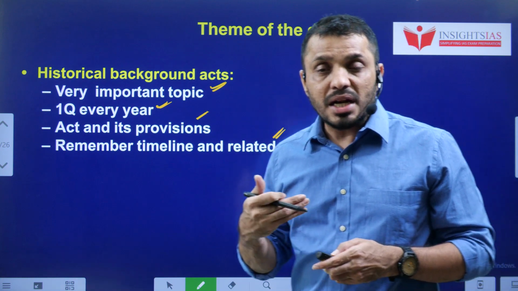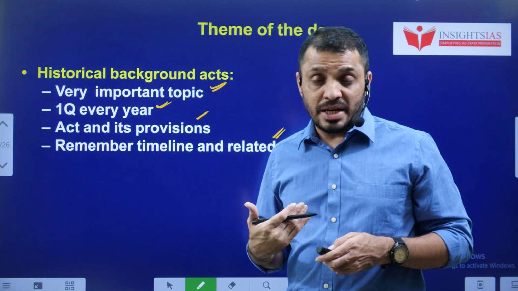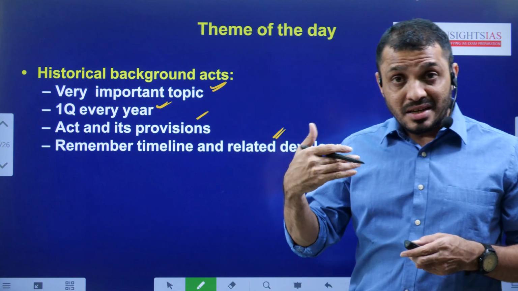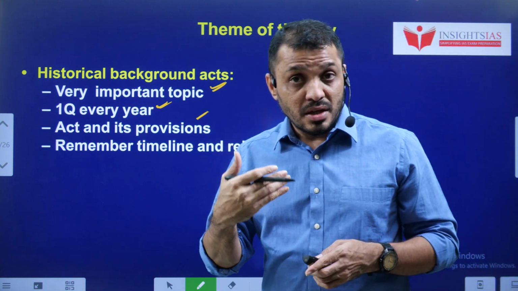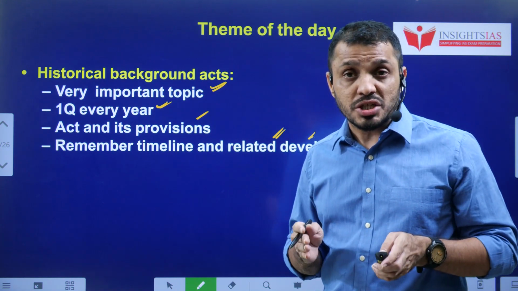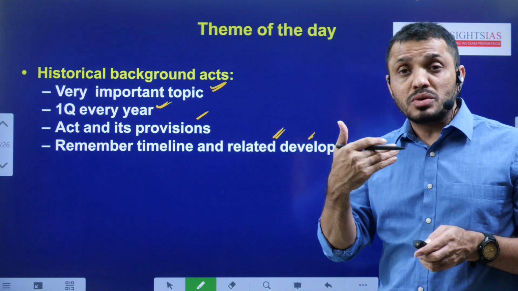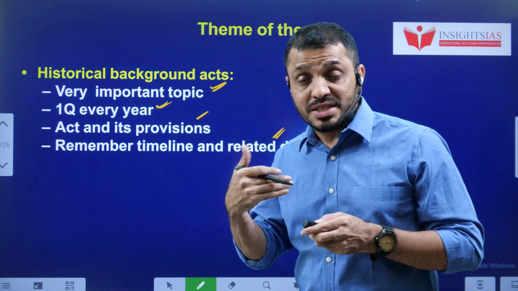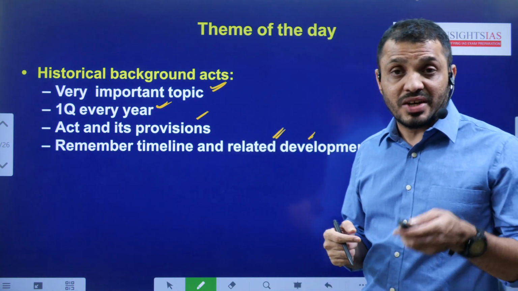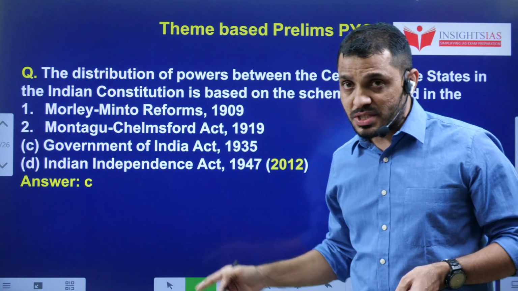For example, the Parliamentary Reforms Act was made in 1909. Even though the act was giving separate electorates to Muslims, that was a result of certain events prior to 1909, such as the 1905 Bengal partition and the 1906 establishment of the All India Muslim League. The results of these two events reflected in the parliamentary reforms. So you have to read in that manner rather than straight away going through the provisions of the acts. Let's see how the questions can be framed.